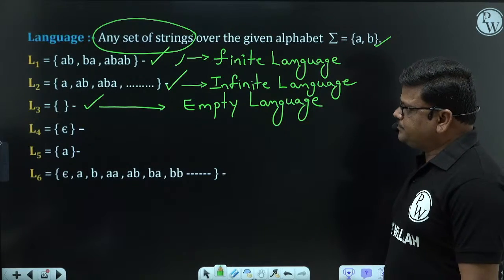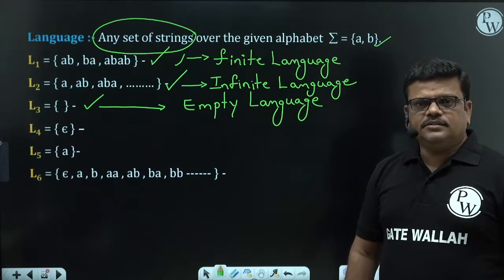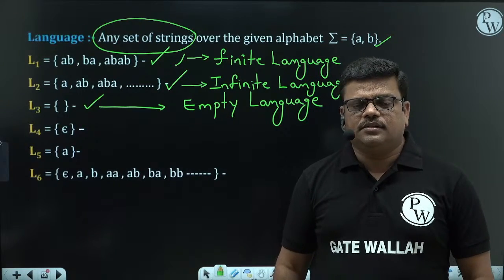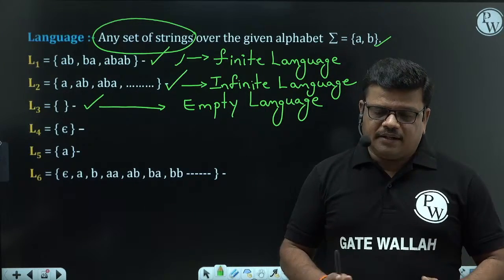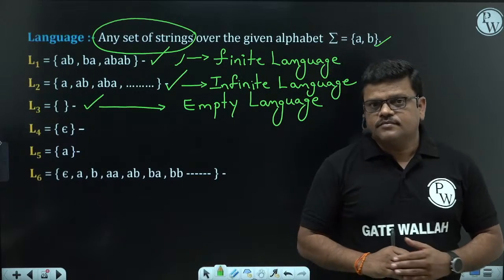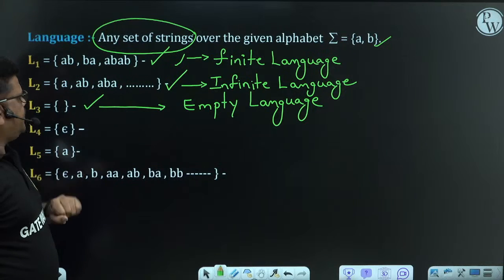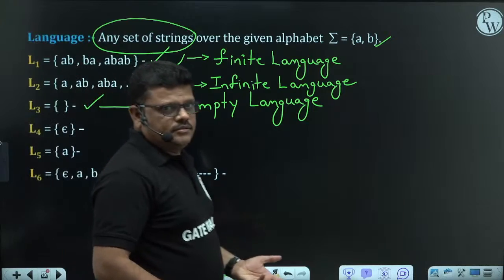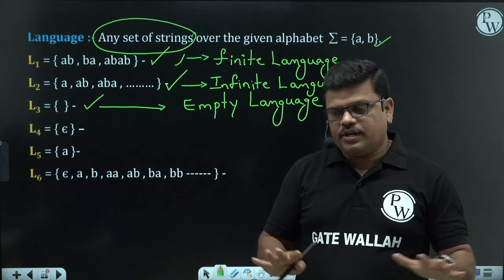So like this, language is nothing but a set of strings. That set can be anything. The set can be an empty set, a finite set, an infinite set. Whatever it is, it is a language. But based on the number of strings in the language, languages are categorized as empty language, finite language, infinite language. Right. So the first one has a finite number of strings in L1, finite language. An infinite number of strings are there in L2, infinite language. The number of strings is empty, no problem, that is also a language, because the definition is any set, that comes under empty language. Okay, very good.